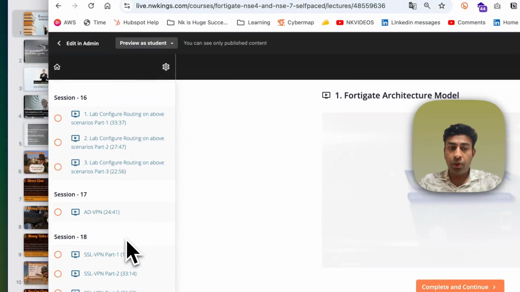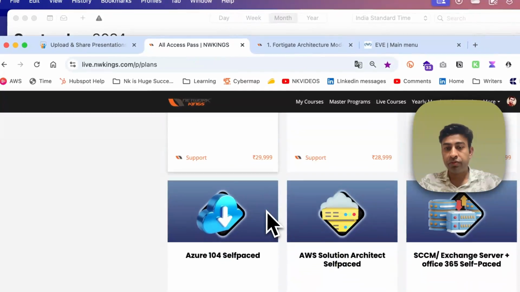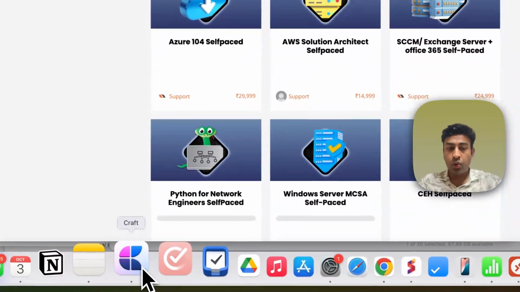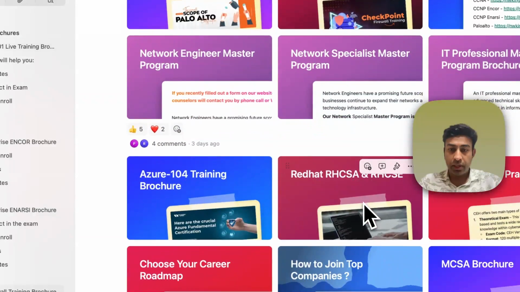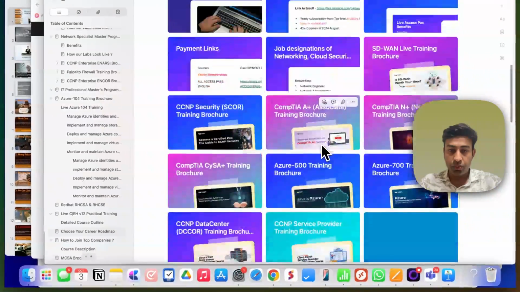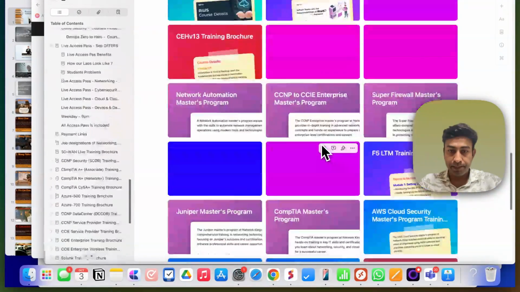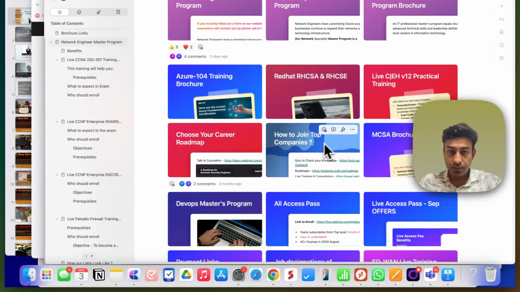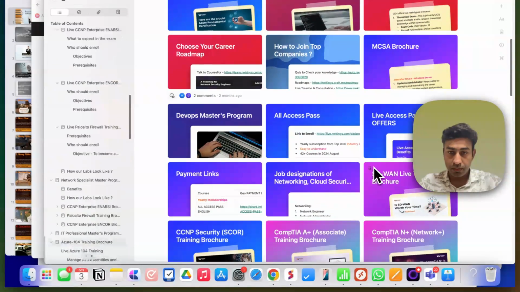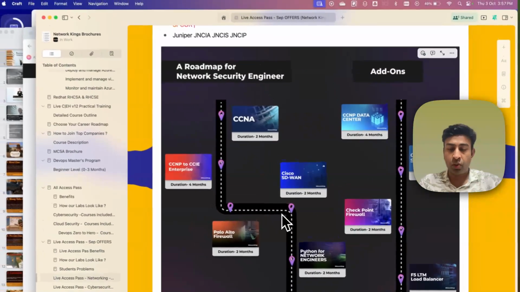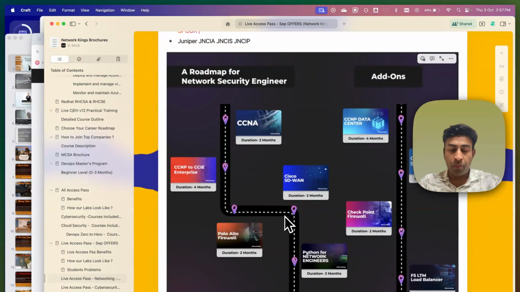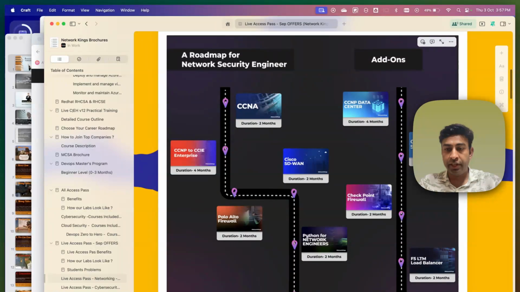Okay, how you are going to learn, you can make a roadmap. So when you have 3 days trial, you can create a roadmap. Okay, like we have already created a lot of roadmaps. Let me show you. Yeah. So this is a famous roadmap, which is quite popular in the industry, that everyone is going with CCNA, CCNP, firewall, and then they can go for data center security.